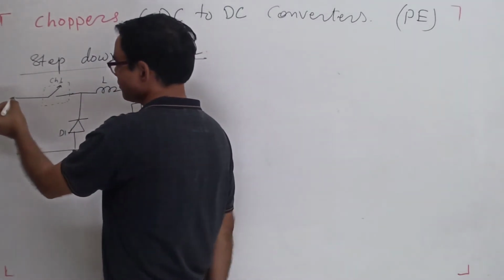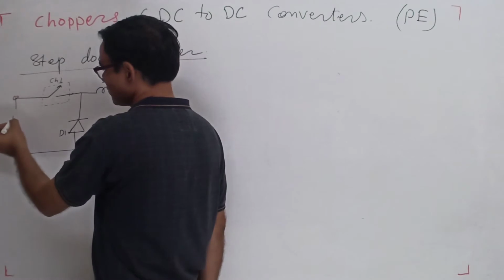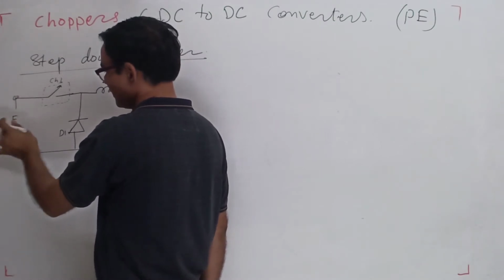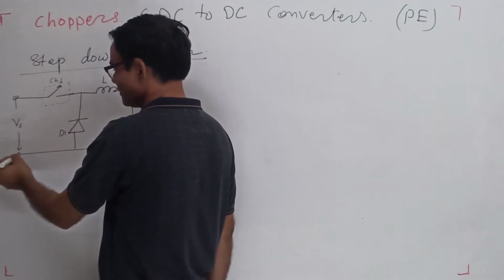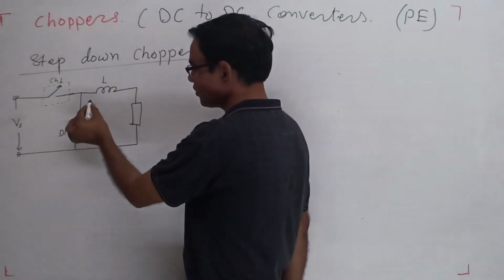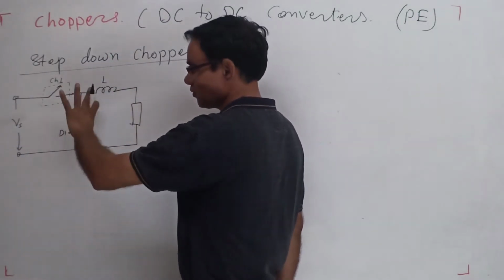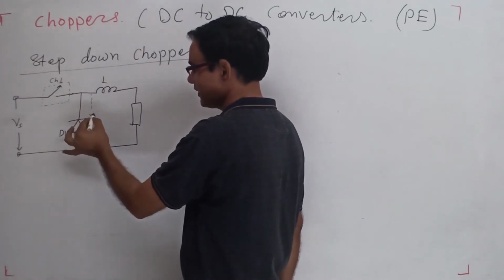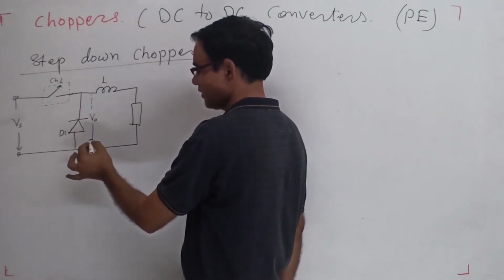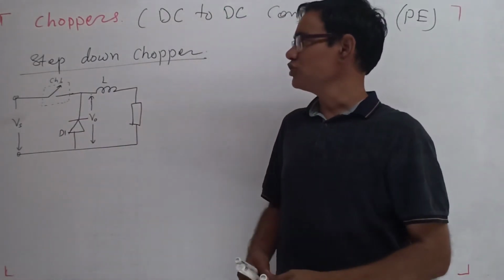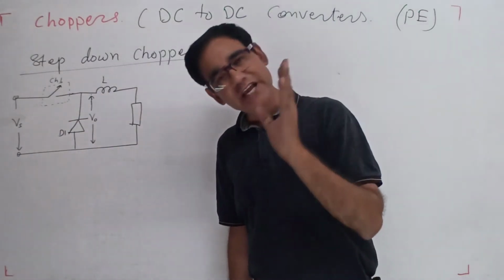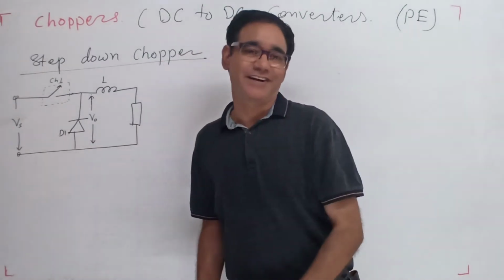Here the input voltage is Vs, the source voltage, or ES. And here the output voltage coming from this chopper circuit is V0. So this is the step down chopper circuit.